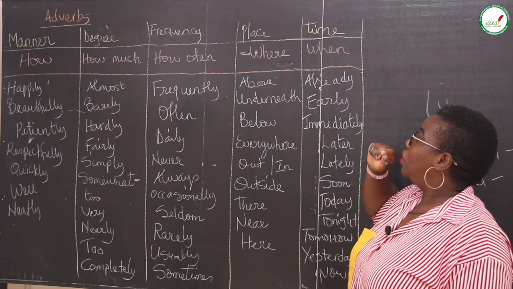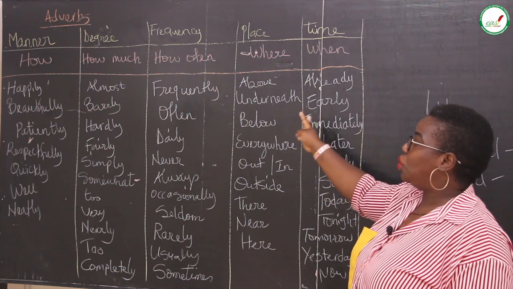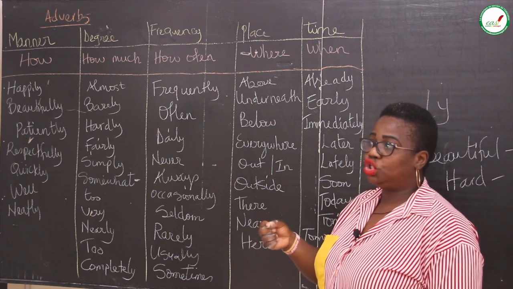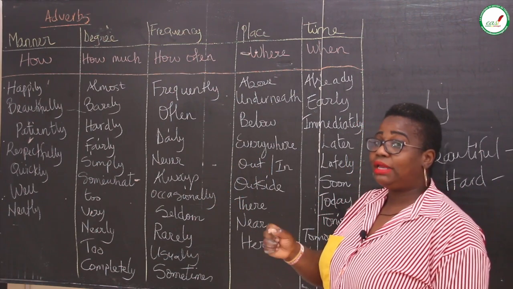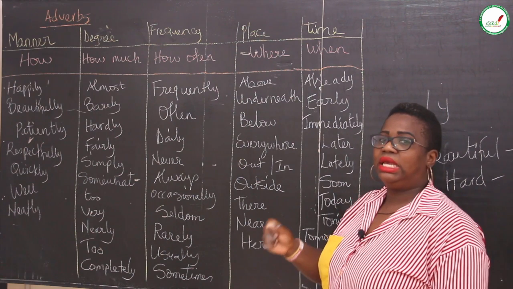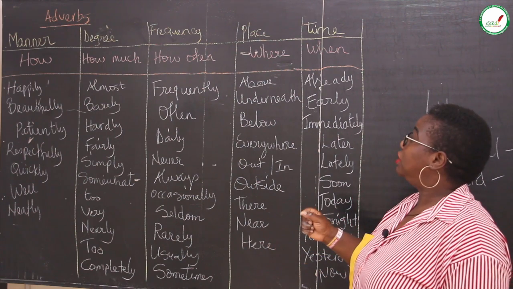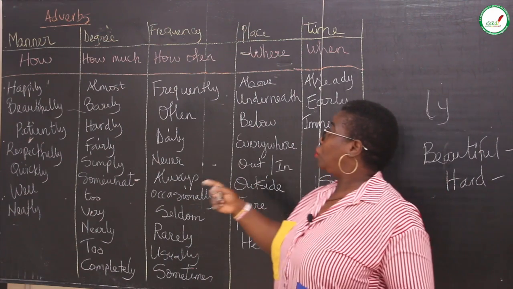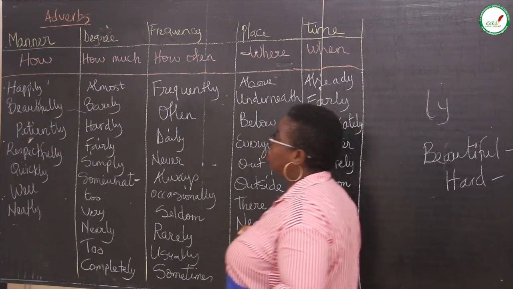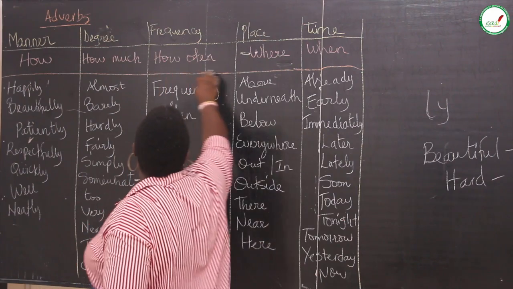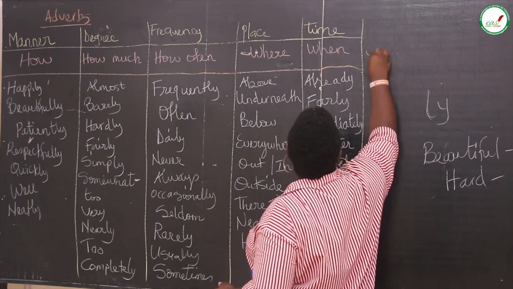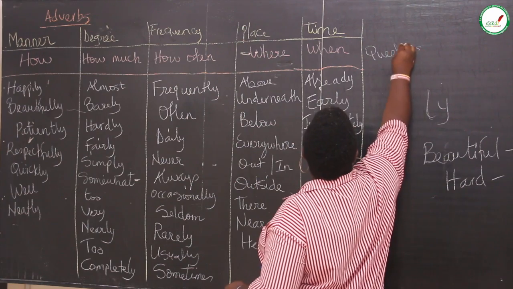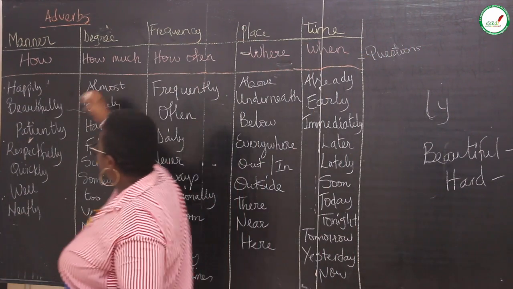If you see one in a sentence or a paragraph, you should be able to identify what type of adverb it is. We're going to start from my left, with manner. These here are the questions you ask in order to get these answers.